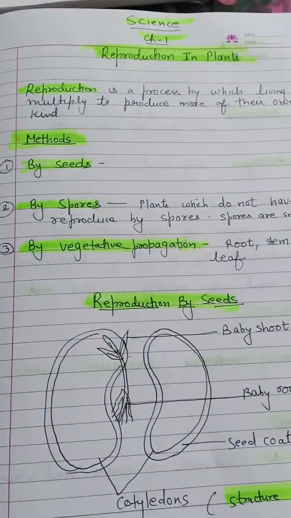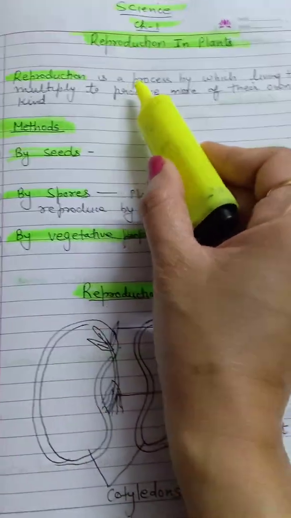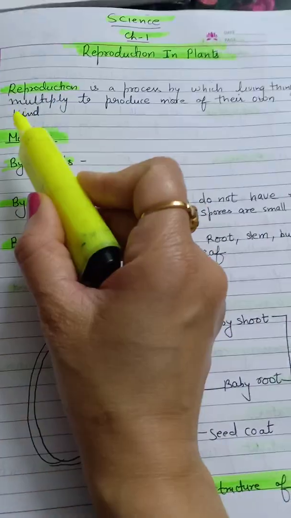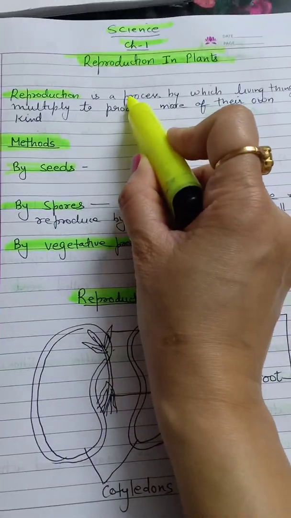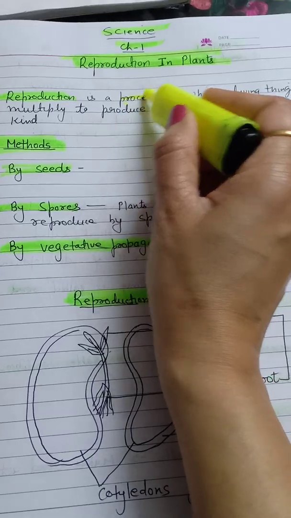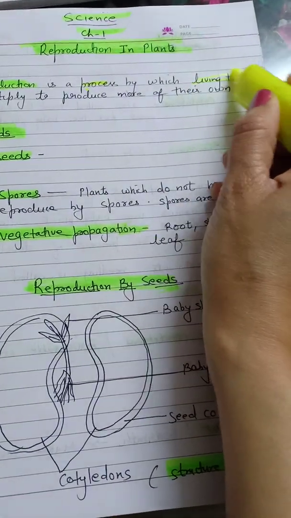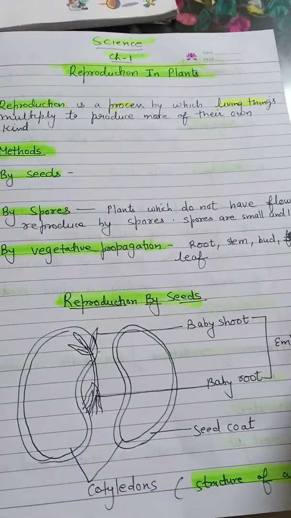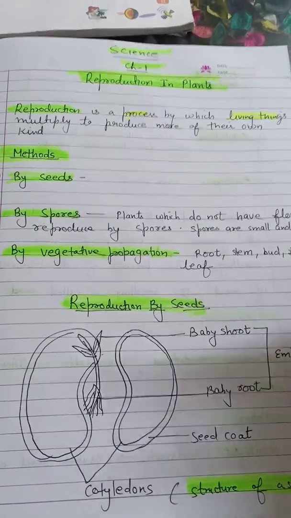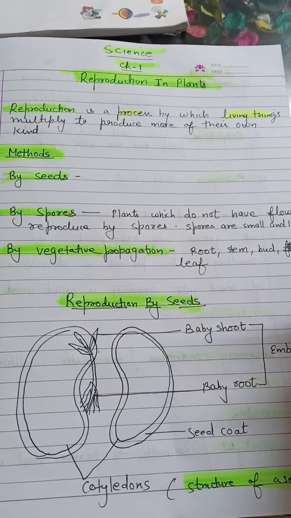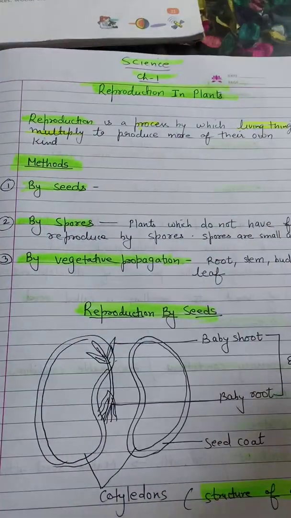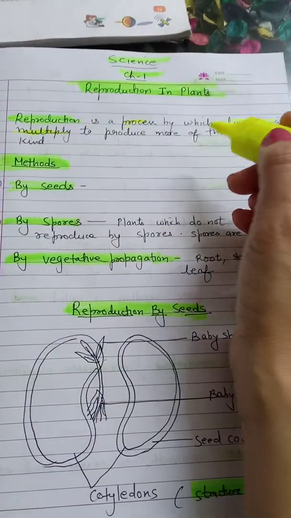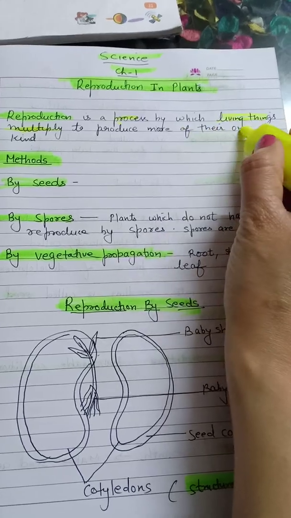So let us begin with the definition of reproduction, that reproduction is a process by which living things multiply to produce more of their own kind. Now here the term process is very important. It is a process which is done by living things. Living things can be anyone. It can be a plant, it can be an animal, it can be a microorganism like virus, bacteria and all. Right? They multiply. Multiply means they increase their number, they double their number, and to produce more of their own